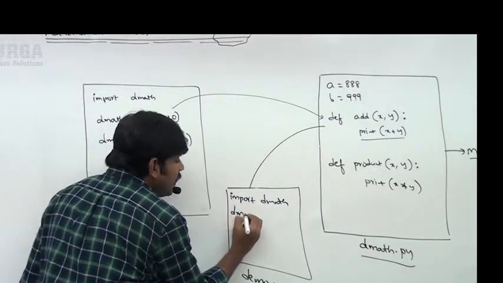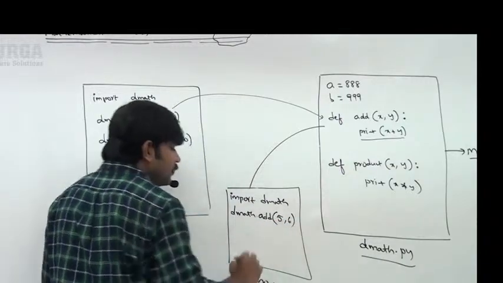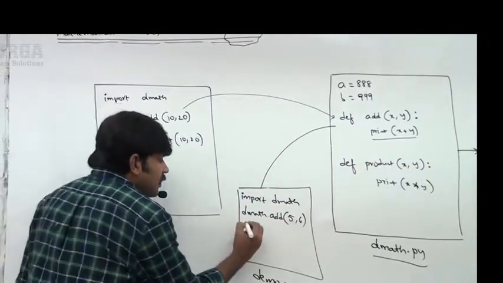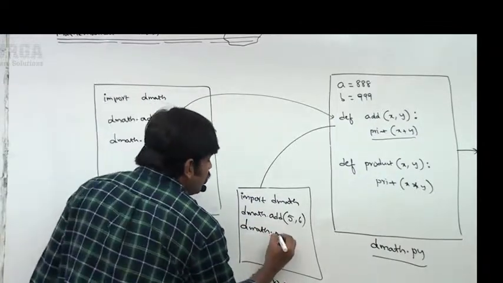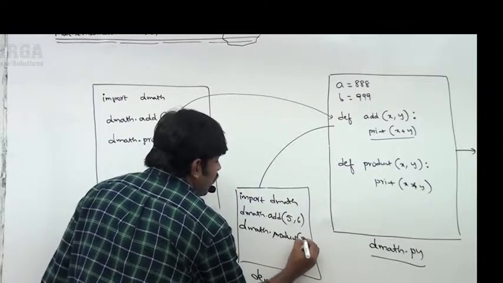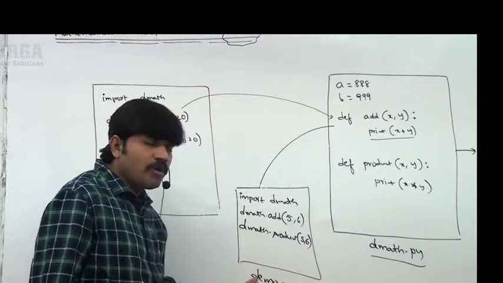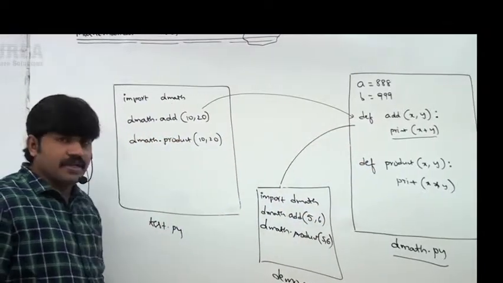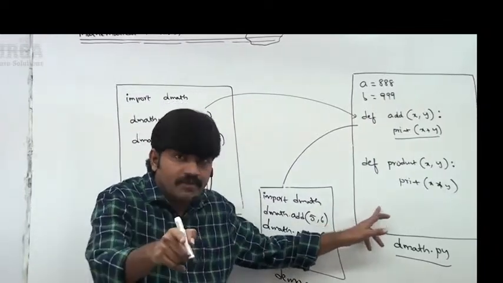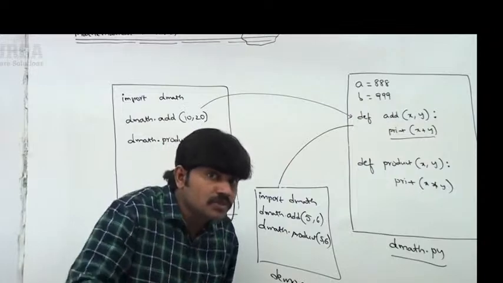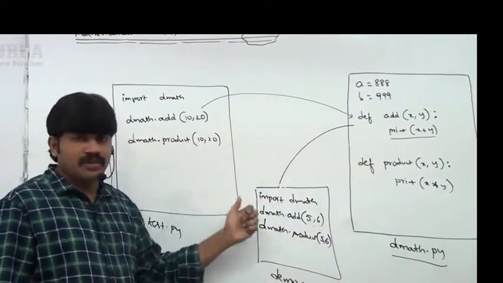Sir, now dmath dot add of 5, 6. Assume that is the requirement. Next, dmath dot product of 5, 6. Like this, happily this functionality will come to demo.py, and this functionality will come to test.py. Now I hope you understand: how many times are we writing this module? Only once. But how many times can we use this module? Sir, we can use it multiple times wherever this functionality is required.